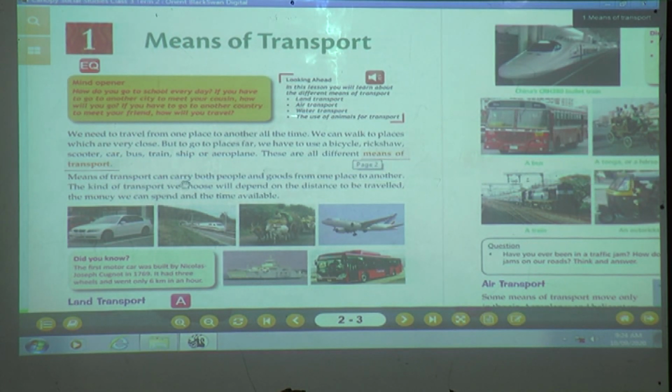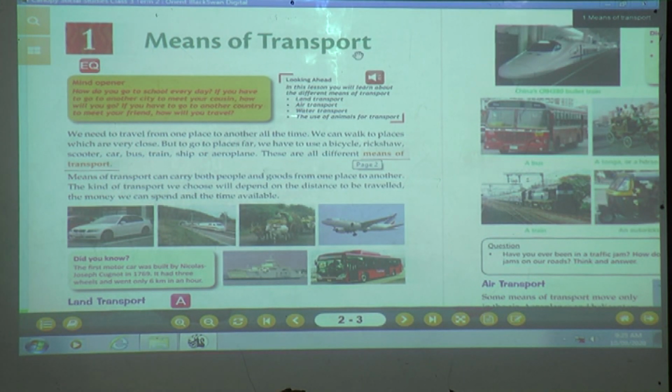Means of transport can carry both people and goods from one place to another. The kind of transport we choose will depend on the distance to be travelled, the money we can spend and the time available. As we discussed in the previous session, means of transport carry both people and goods from one place to another. Suppose we want to plan a trip or a picnic, we will see the distance, how much time it takes, and how much money we require. We will plan these things.